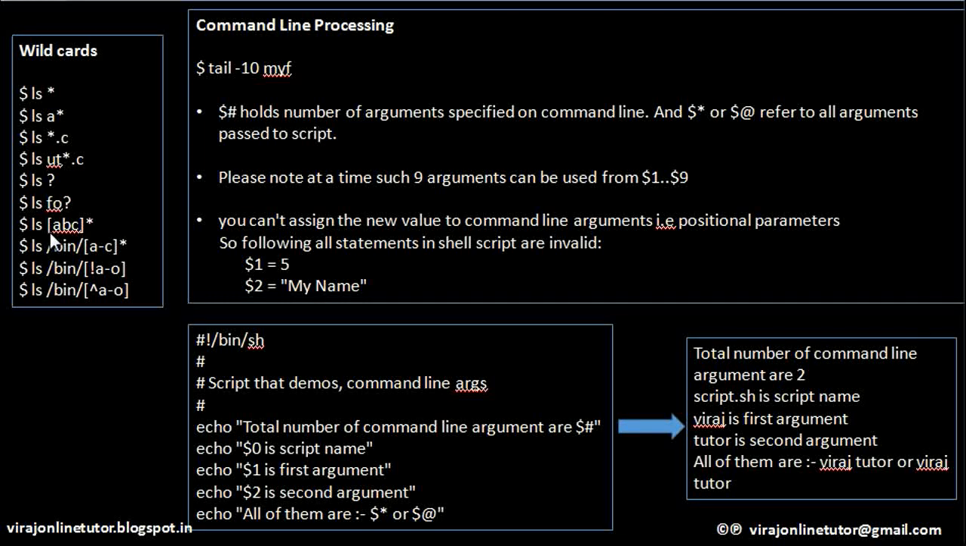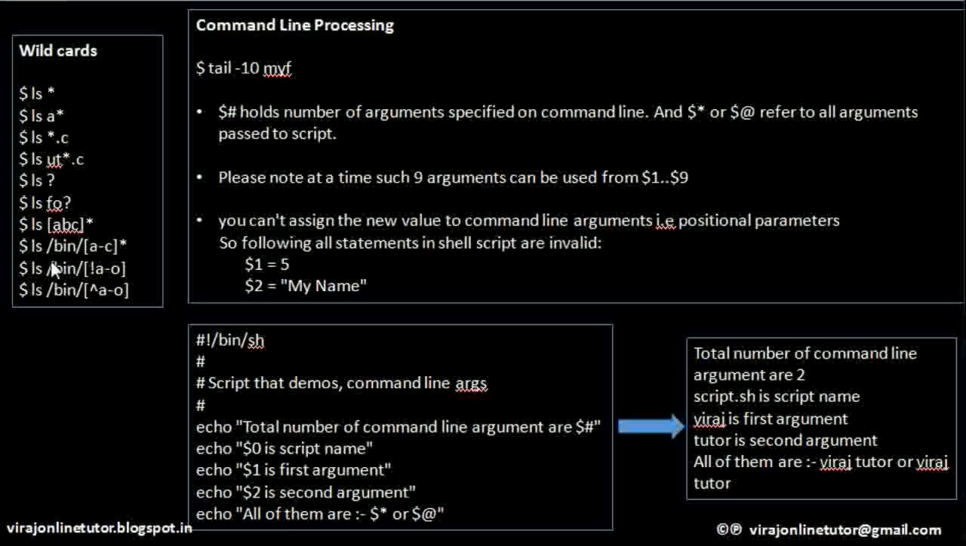ls open bracket abc close bracket asterisk means I am repeating this particular letter 0 or more times. ABC means it can be either A or B or C. So all the file names which are a combination of ABC are being displayed here.